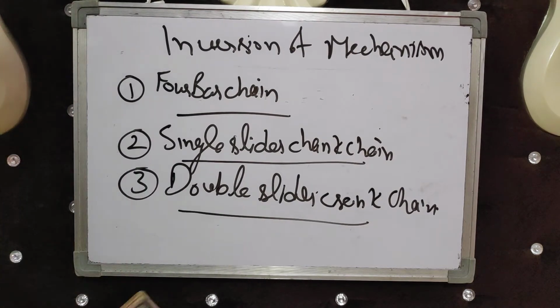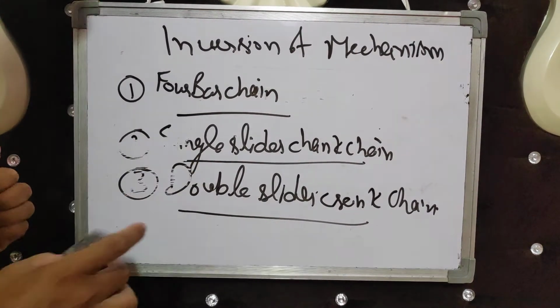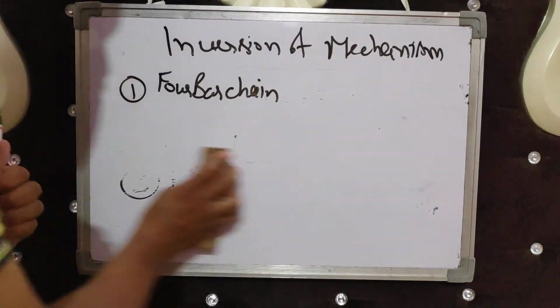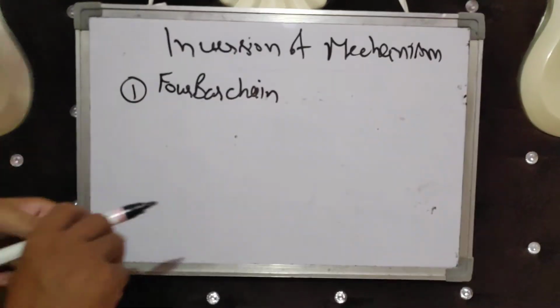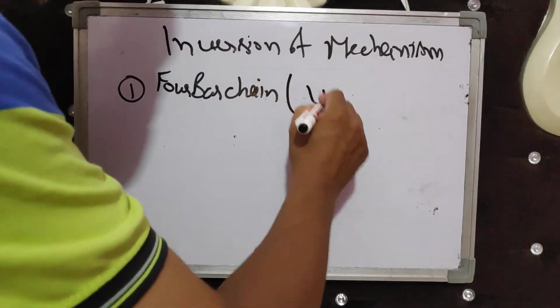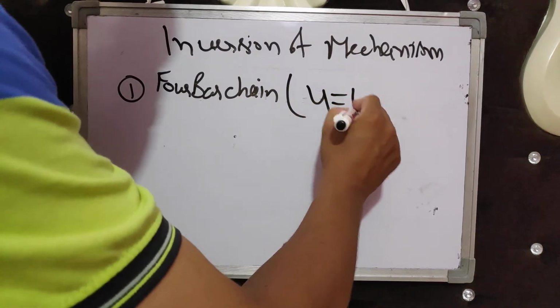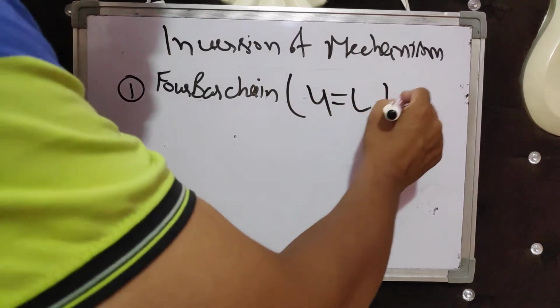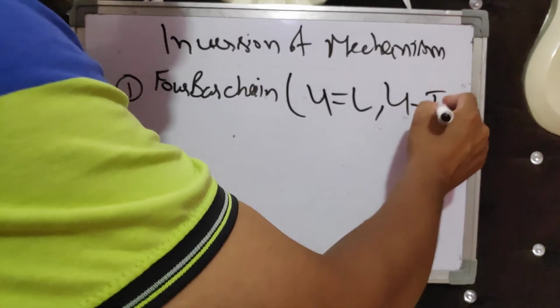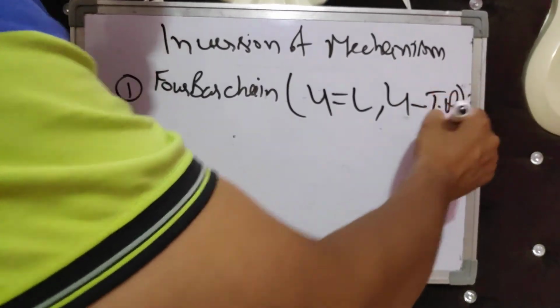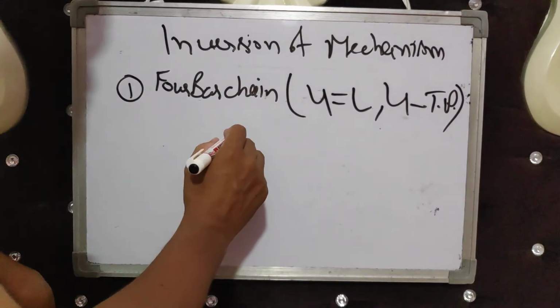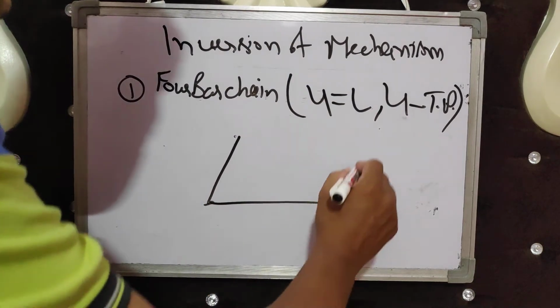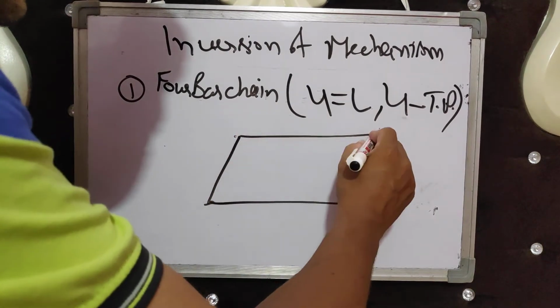Let's start with the 4-bar chain. 4-bar chain is what? In which the number of links is equal to 4 and there are 4 turning pairs. That is 4-bar.